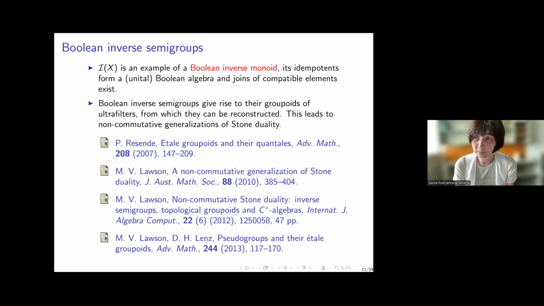Then he continued this work in his next paper, in fact, in a series of papers, and then in joint work with Daniel Lenz, he established dualities for pseudogroups whose idempotents form a frame, and then derived consequences for Boolean inverse semigroups, and they considered several kinds of morphisms.